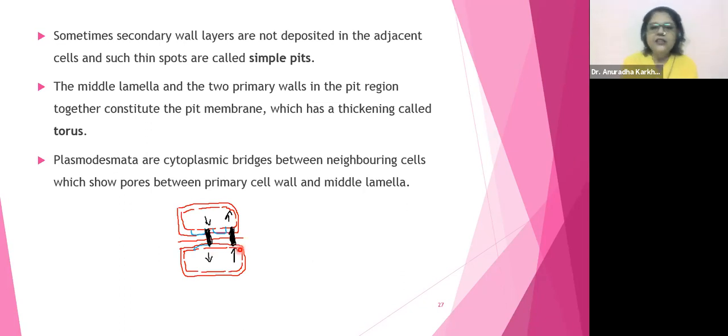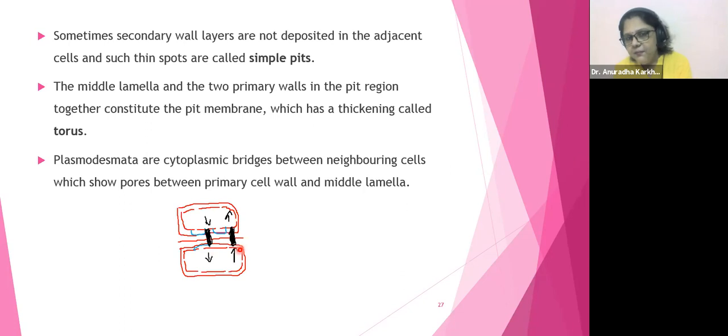Plasmodesmata is also going to be from the primary cell wall to another primary cell wall, through the middle lamella. ठीक है, समझा? अभी clear? Okay.